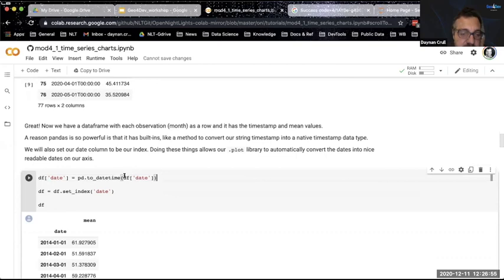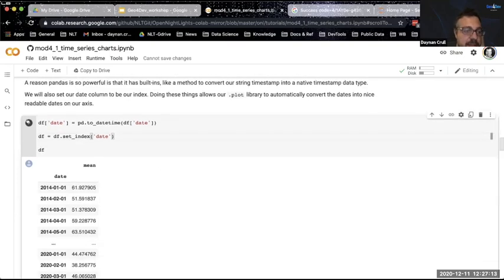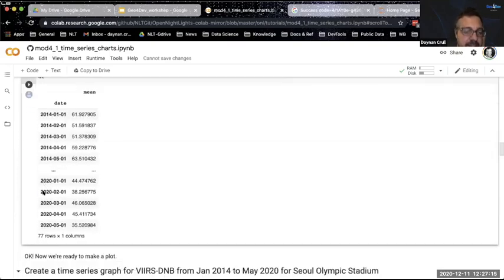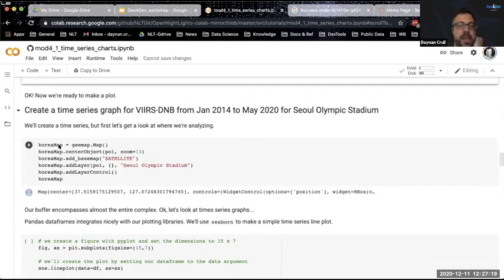But basically, I'm selecting my column vector of date, and I'm going to transform it to a date time object so that you can actually do mathematical calculations like the difference between two dates and that sort of thing. And I also like it because it just is a better format. And I'm going to set this to the index. The reason I'm doing that is so that when I plot this, the x-axis will actually be our index. So now we can actually make a plot.